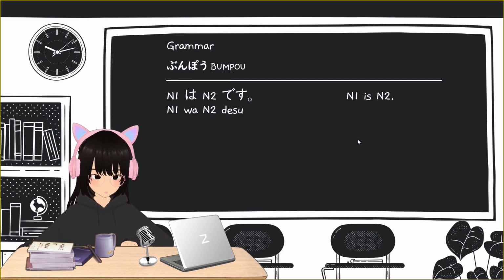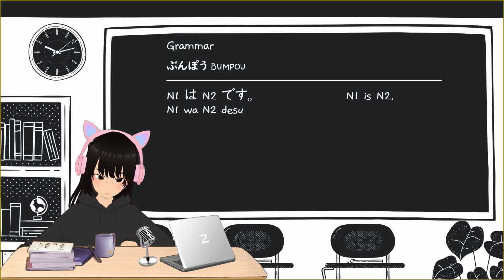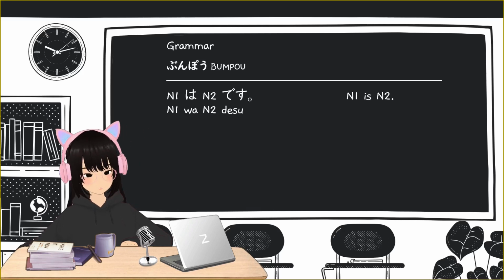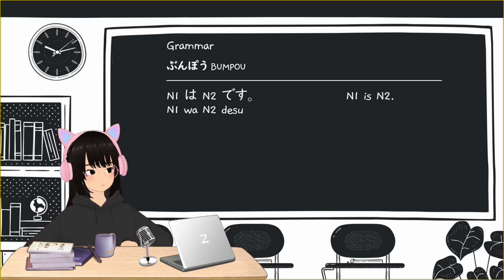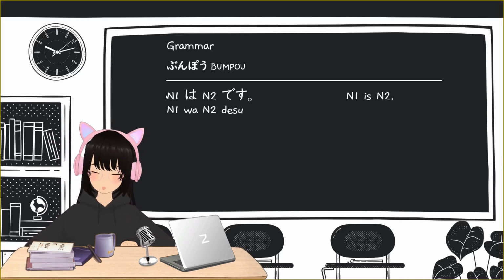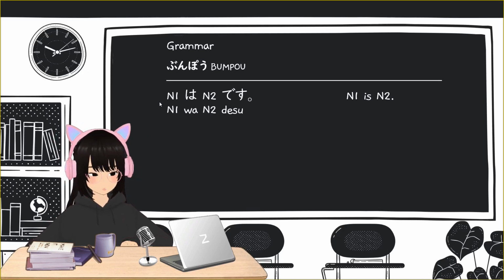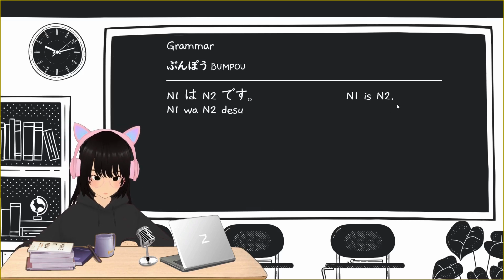In this lesson, we will learn some basic grammar points, and by the end of this lesson, you should be able to introduce yourself in Japanese. So our first grammar key point is the N1 wa N2 desu. N1 wa N2 desu means N1 is N2.